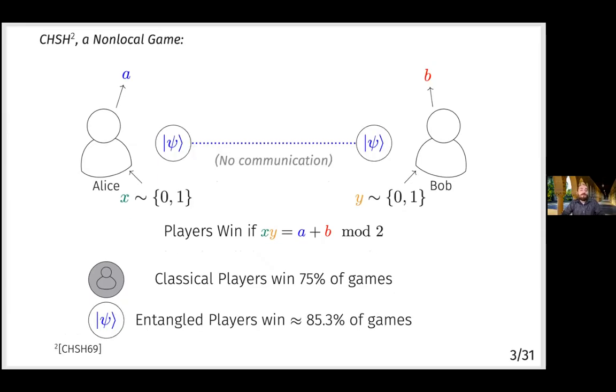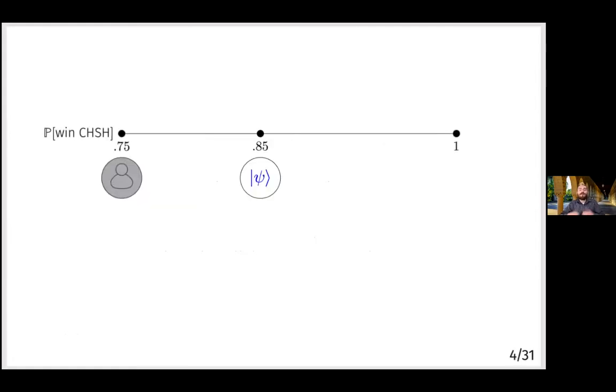But if they use quantum entanglement, meaning they have access to lots of EPR pairs or just an arbitrary bipartite entangled quantum state, and Alice can measure her part and Bob can measure his part in whatever way they wish, then they can do strictly better. They can win about 85% of the time. This is a surprising feature of quantum entanglement. We can plot it like this, where we have the win probability of this game, and the quantum coin, so to speak, beats the classical coin.